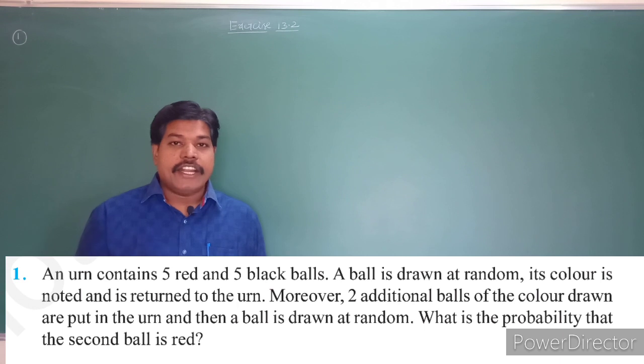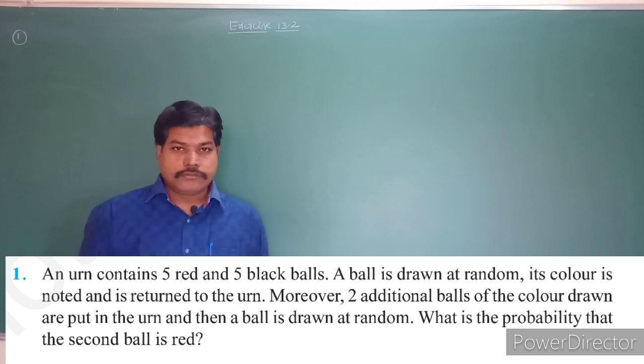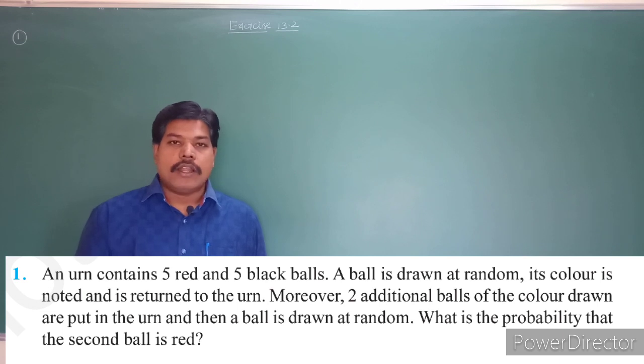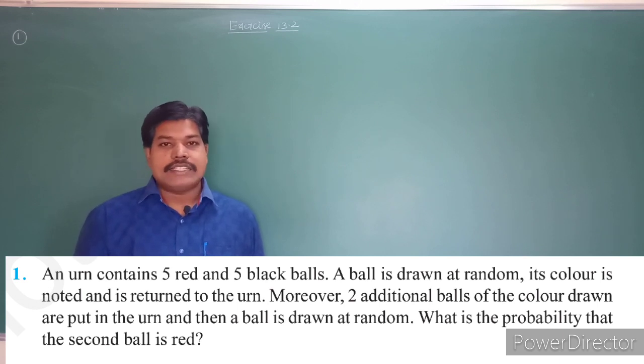Moreover, 2 additional balls of the same color as the ball drawn are put in the urn. And then a ball is drawn at random. What is the probability that the second ball is red?